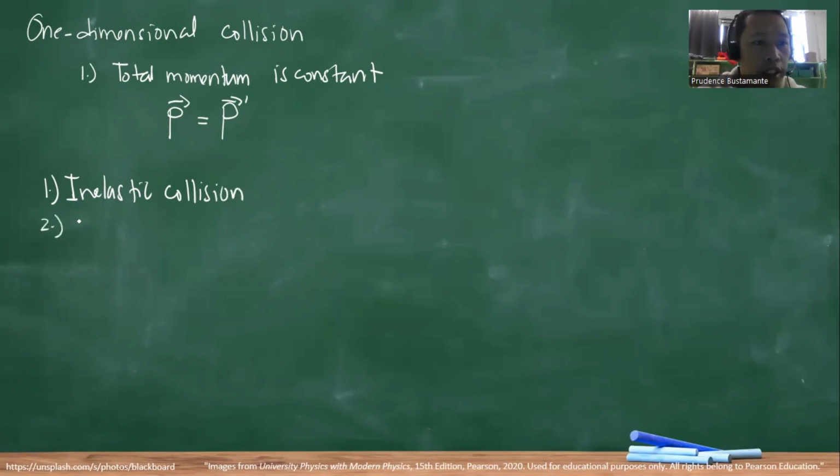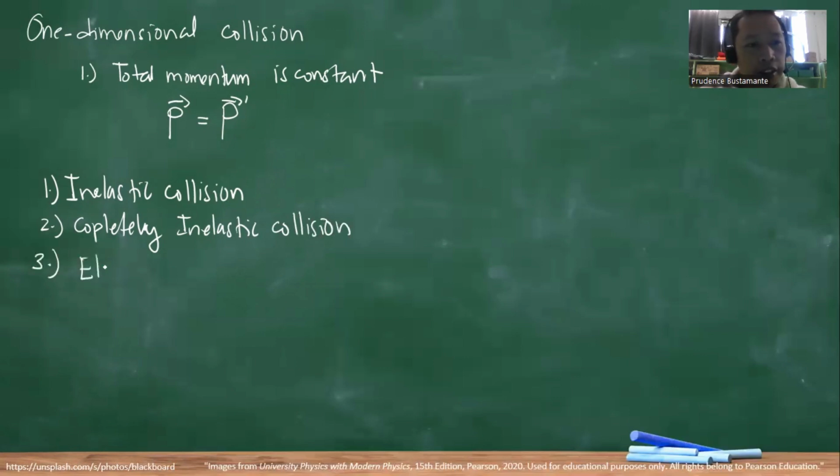Number two is the completely inelastic collision. And number three is the elastic collision. Okay, so what is the difference between these three? The good thing is that in any collision, the total momentum P is constant.